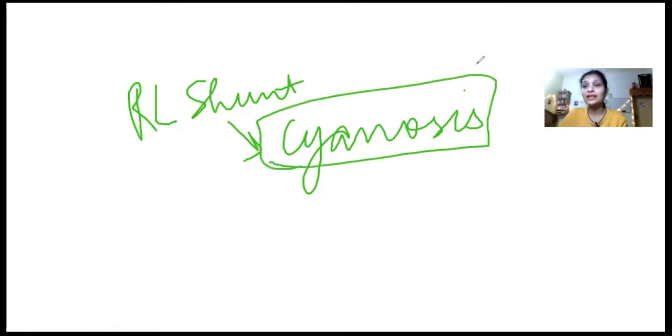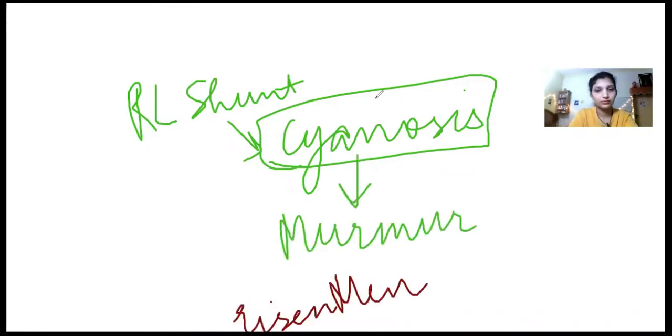Generally PDA is an acyanotic disease, because there is a left to right shunt. If someone asks you, even in a viva, what kind of disease PDA is, you have to remember it is an acyanotic disease, not cyanotic. There is no cyanosis in it. But when the shunt reverses in PDA, then it is a cyanotic disease, because the shunt is reversed and deoxygenated blood is mixing with oxygenated blood.